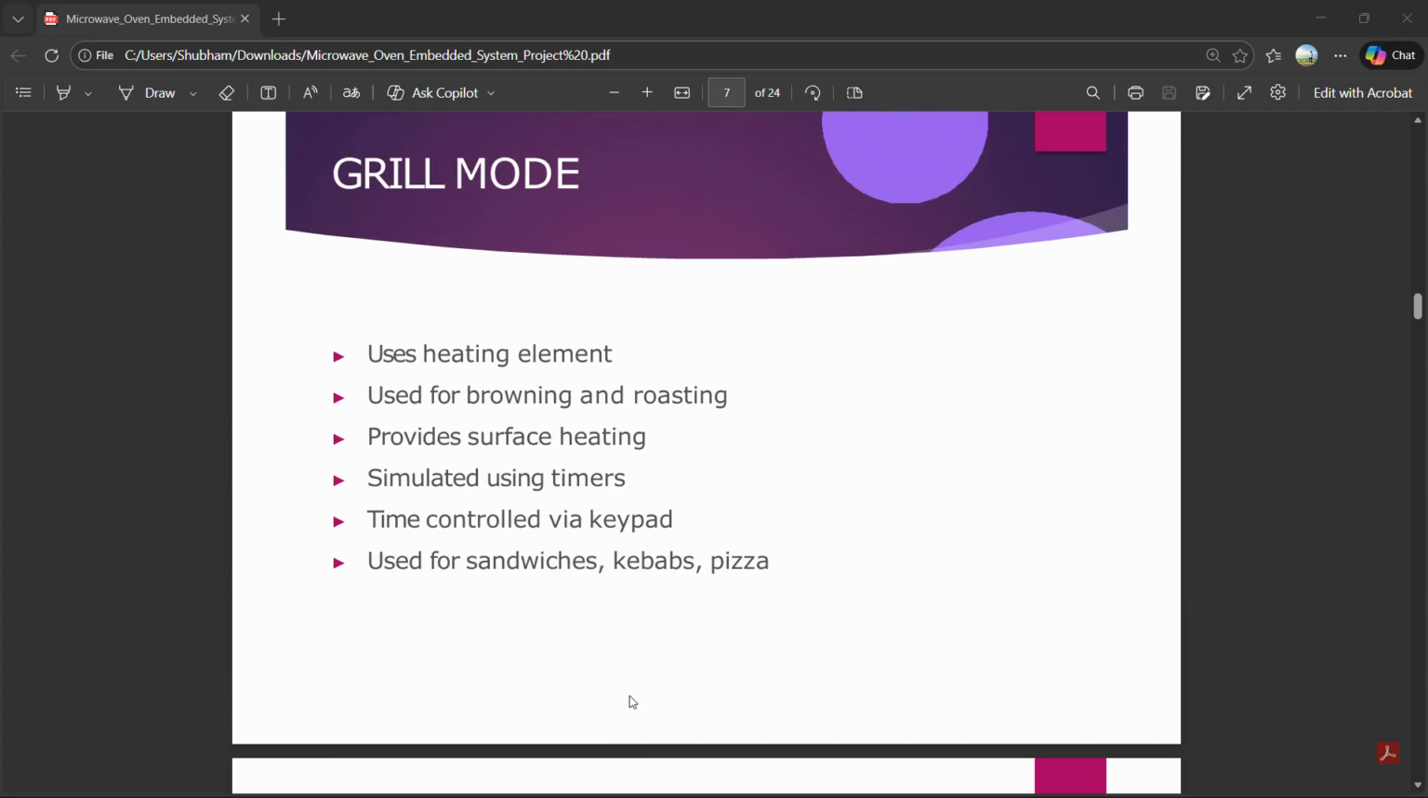Next is the grill mode. Grill mode uses a heating element to cook food and is suitable for grilling, roasting, and toasting. In our project, the grill operation is simulated using a timer and indicators. The cooking time is entered using the keypad. This is used for sandwiches and pizza.